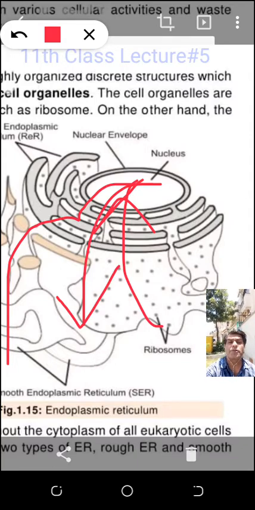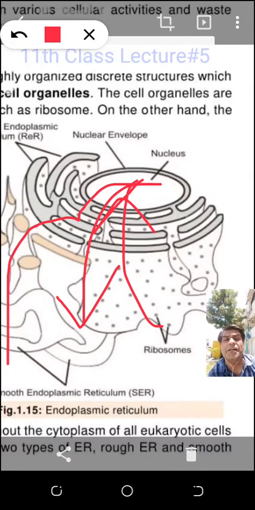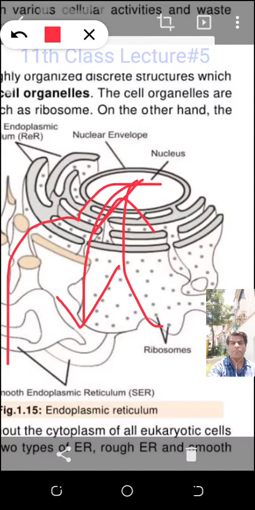Another function of the rough endoplasmic reticulum, that is significant, important, substantial, students. Ribosomes are attached. Such endoplasmic reticulum is called rough endoplasmic reticulum. Rough endoplasmic reticulum forms protein. The question is, sir, why is it able to form the protein? The reason is that it consists of ribosomes. Where the ribosomes are present, they will form the protein.